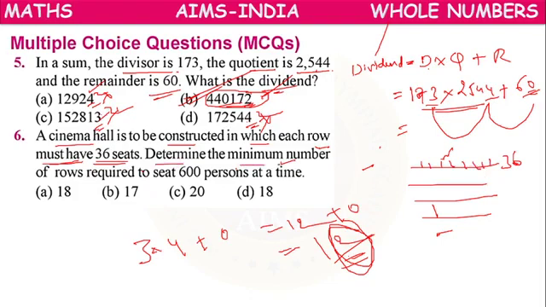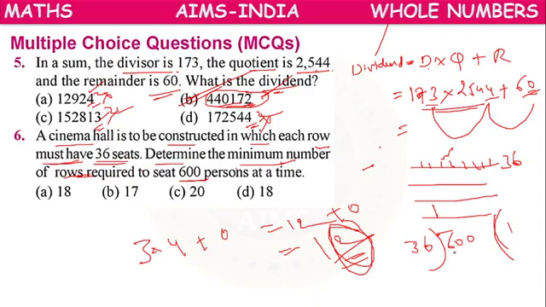Determine the minimum number of rows required to seat 600 persons at a time. So we want to arrange 600 persons in the rows. Means we can divide with 36. Then we will get how many rows we want to construct.